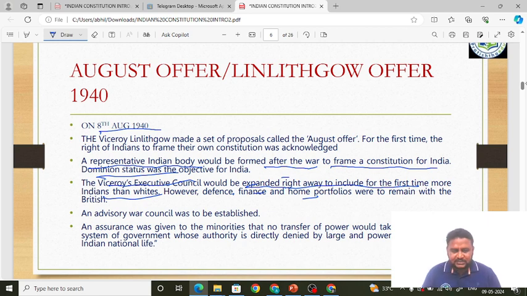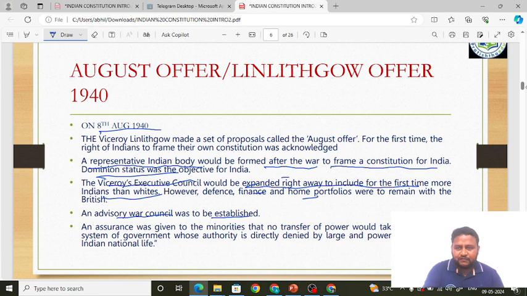The next thing is that a war advisory council was to be established. And assurance was given to the minorities that no transfer of power would take place to any system of government whose authority is directly denied by large and powerful elements in the Indian national life. Don't get confused, friends. This means they are basically saying that they would give protection to the minorities. That is what the August offer is saying.